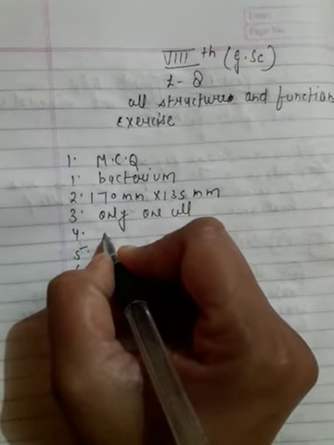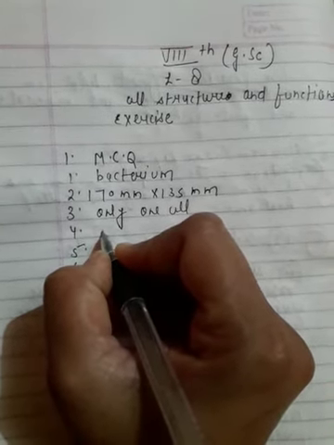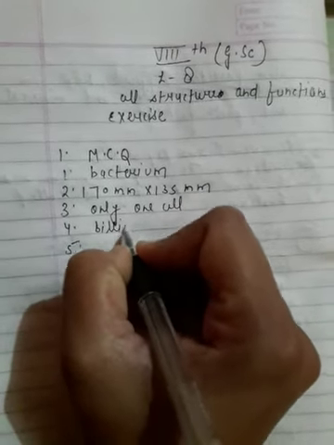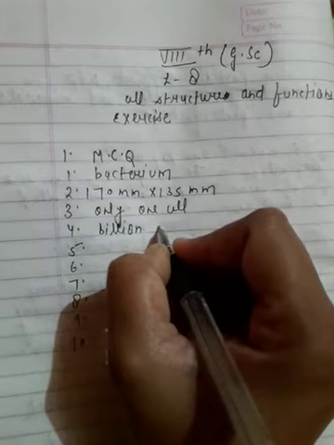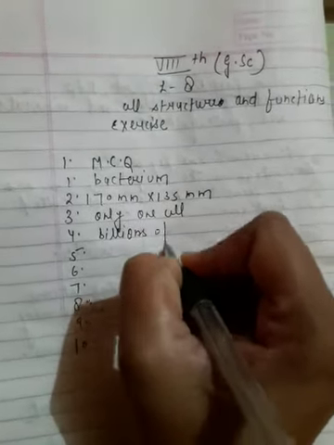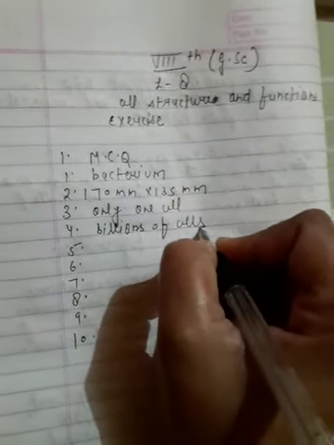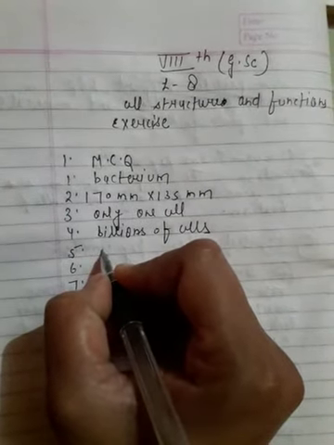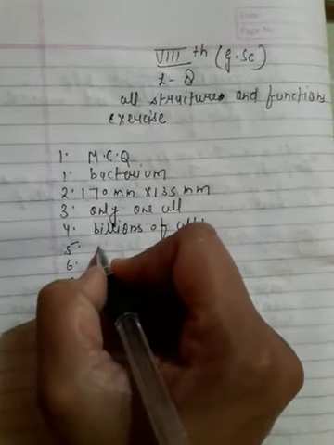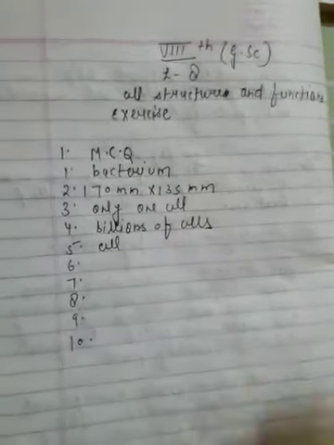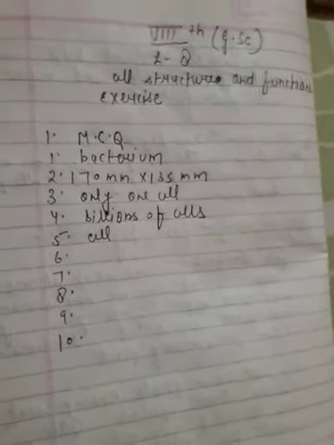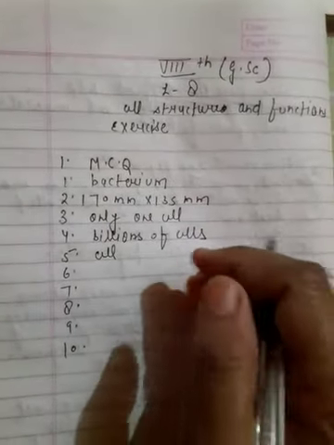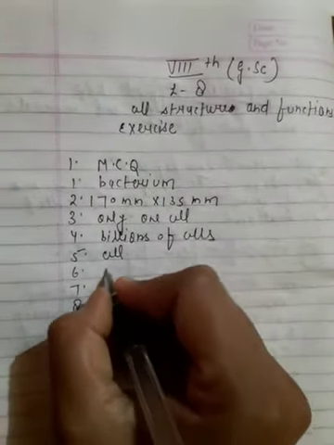Fourth one, larger plants and animals contain billions of cells. The basic unit of living thing is called cell. The cell membrane, the cytoplasm and the nucleus are included in protoplasm.